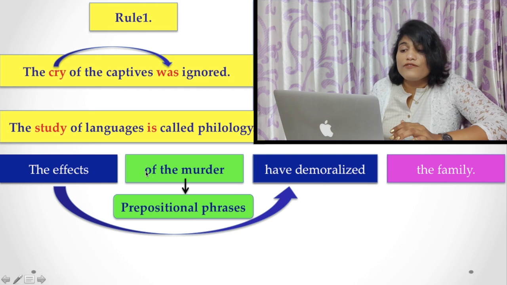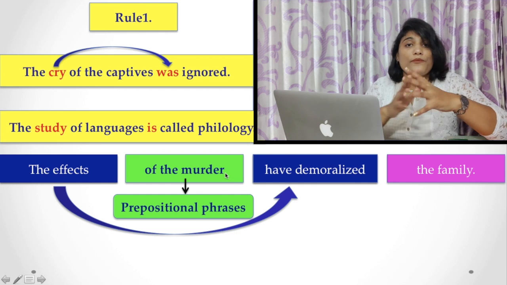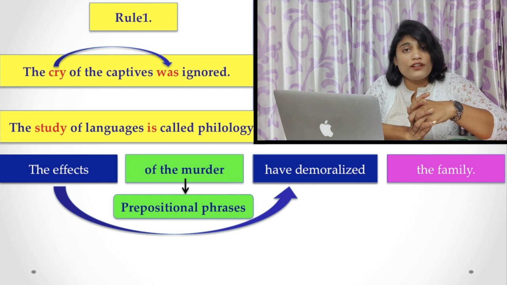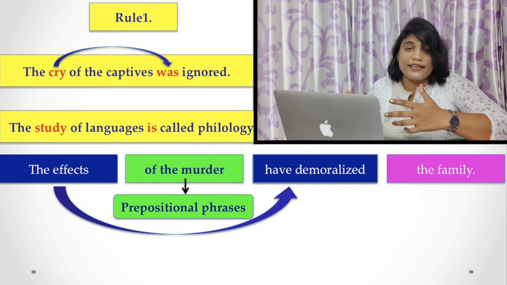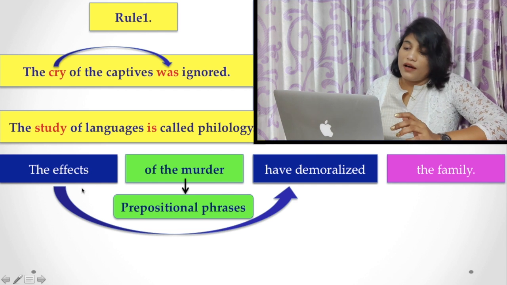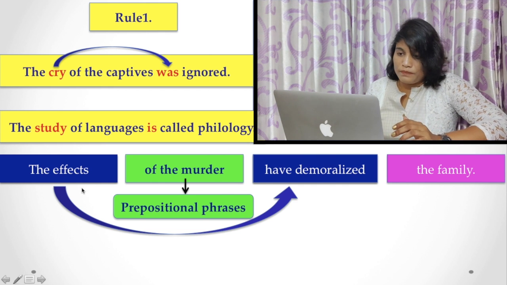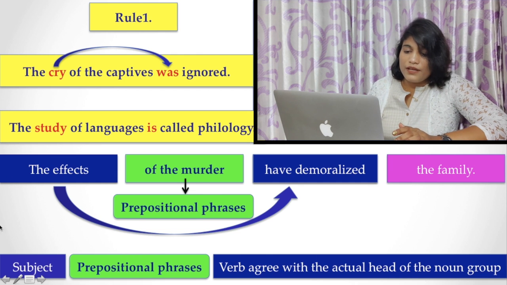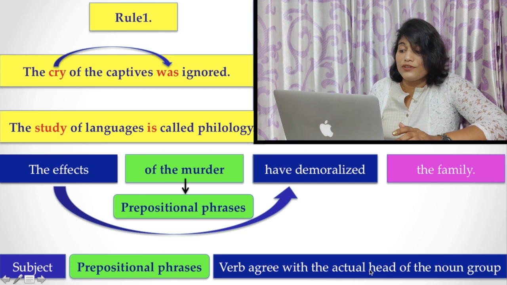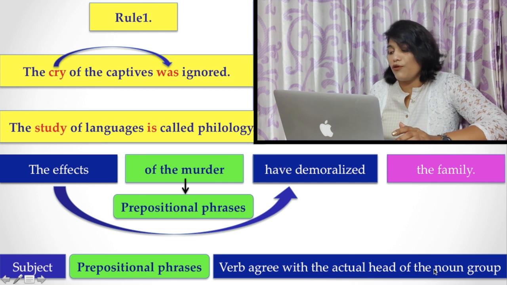"Of the murder" is a prepositional phrase, and you have to choose "have" instead of "has", because the murder is not the proper subject for this sentence. Okay, so I hope you understand this rule. Here you find the subject, the prepositional phrase, and the verb agrees with the actual head of the noun group.